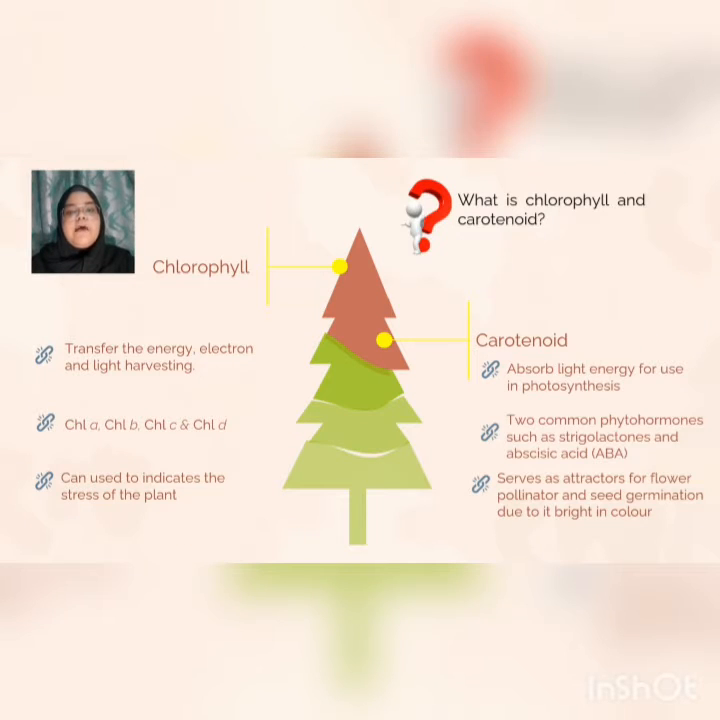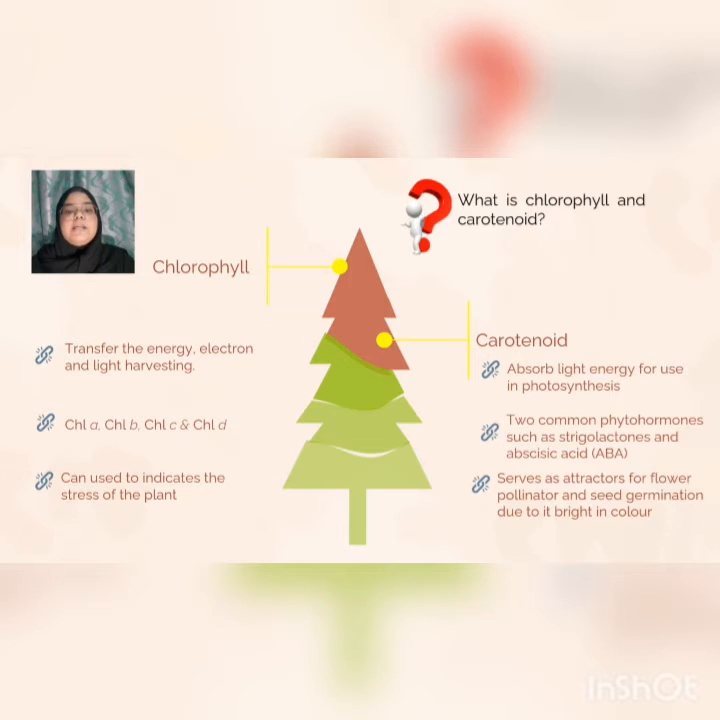Chlorophyll is a molecule that has a magnesium tetrapyrrole pigment that gives a distinctive green color in plants, and the main function of chlorophyll is in photosynthesis. There are four types of chlorophyll, which are chlorophyll A, B, C, and D, but only chlorophyll A and B have major roles compared to the others.